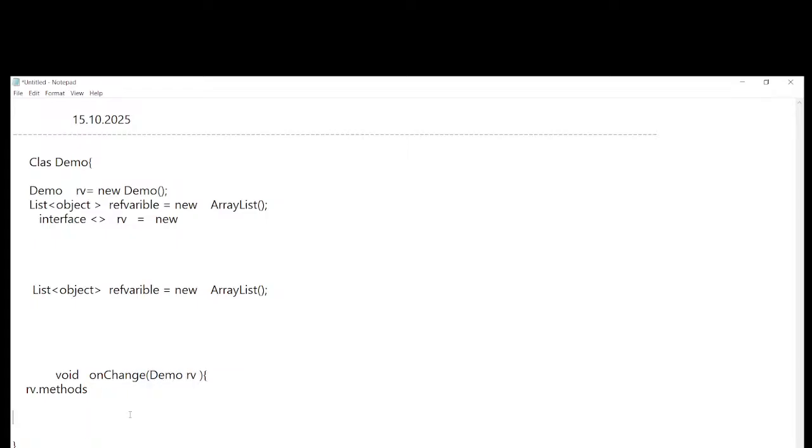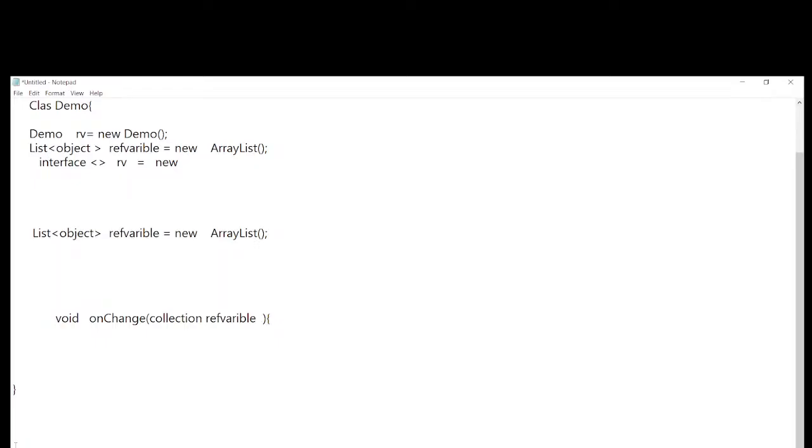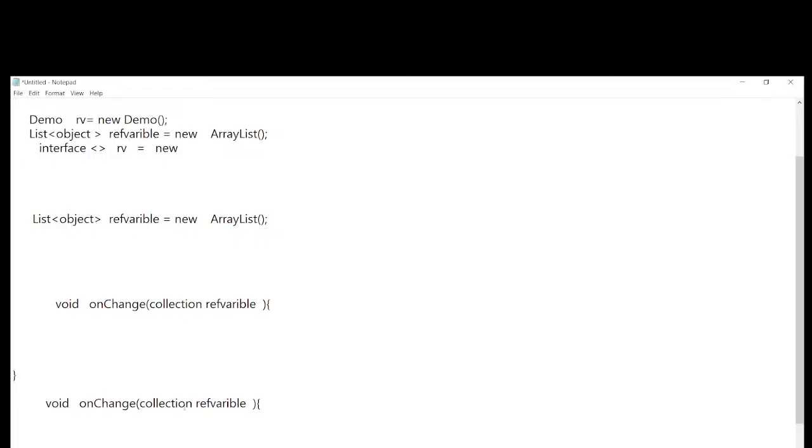One more case is there, that is we can pass a collection as a parameter, collection and reference variable. How does it become? Same, I will write here. Here, collection. In the place of collection I will write List. See, now this is the one object for collection.